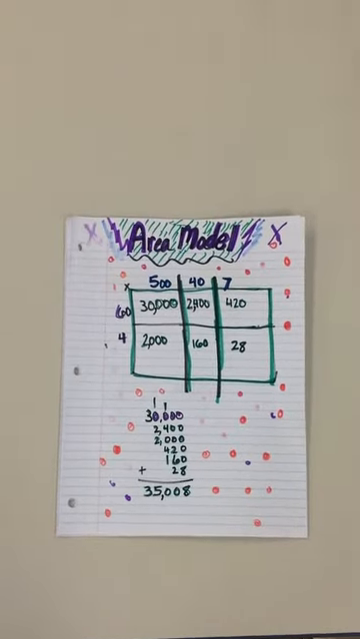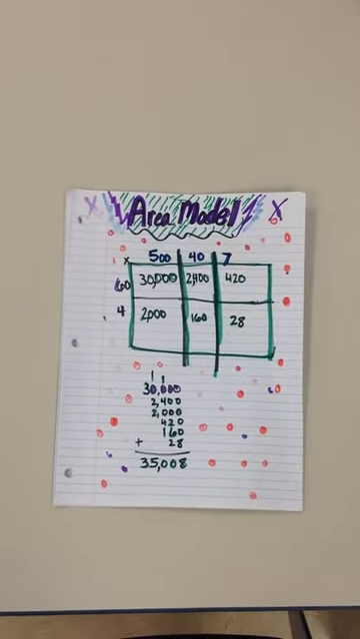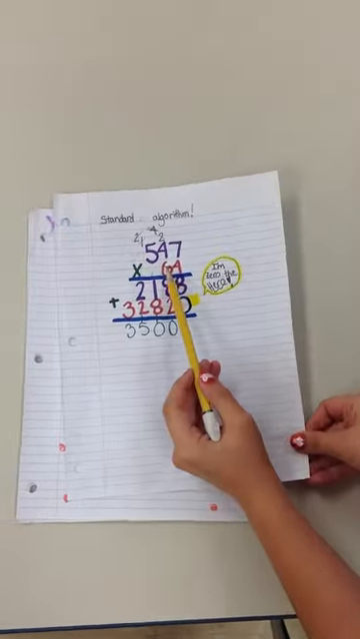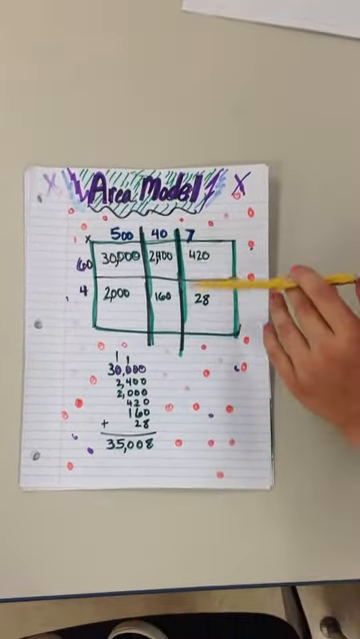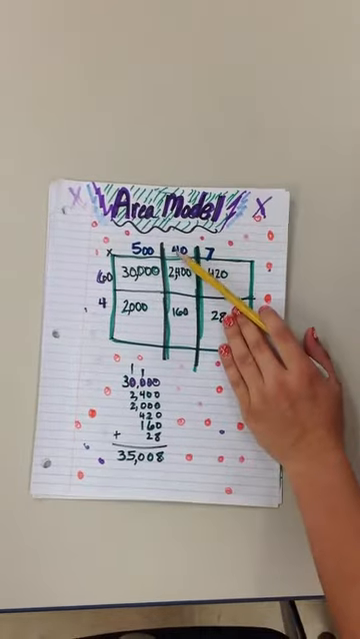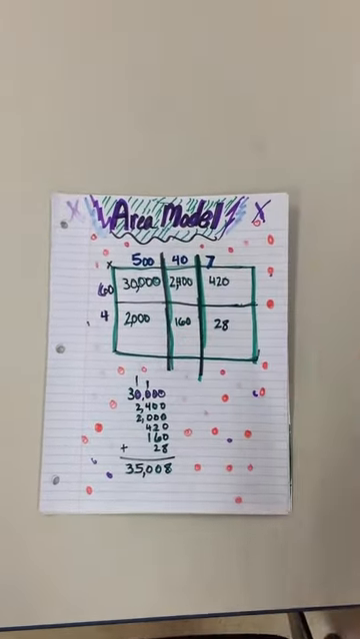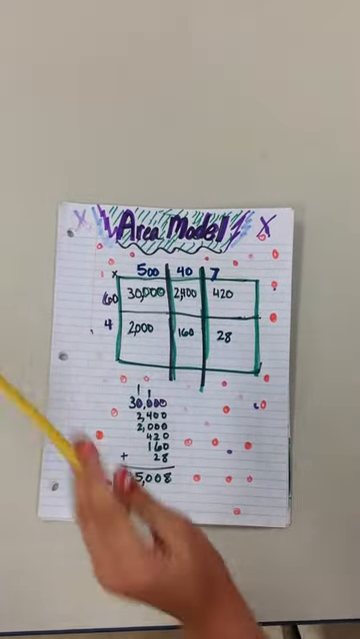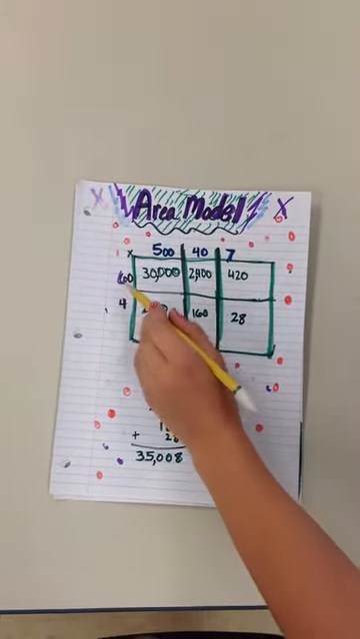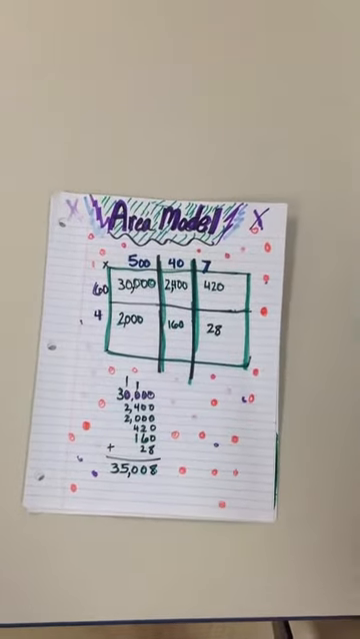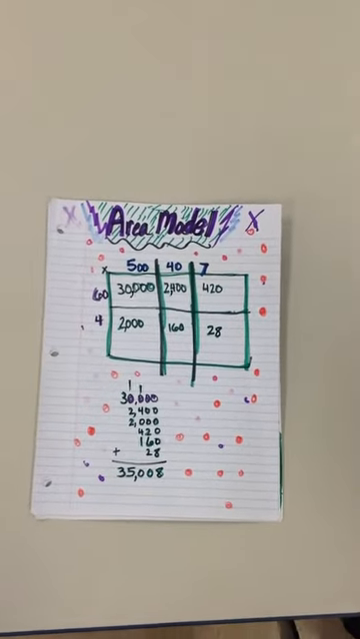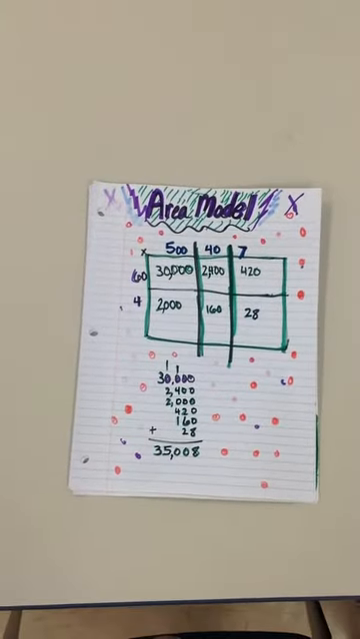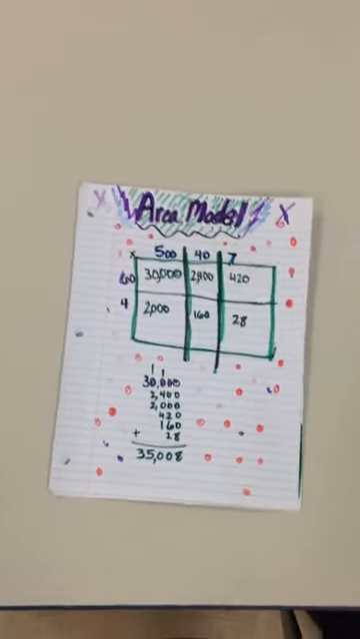Area model. So we're going to break apart our number. So standard algorithm, we used 547 times 64, and we just broke it apart here. 500, 40, and 7. So we break it up into our hundreds, tens, and ones. 60 and 4. So first we do 6 times 5, which is 30, plus our 3 zeros is 30,000. And then 6 times 4 is 24, plus our 2 zeros is 2,400.